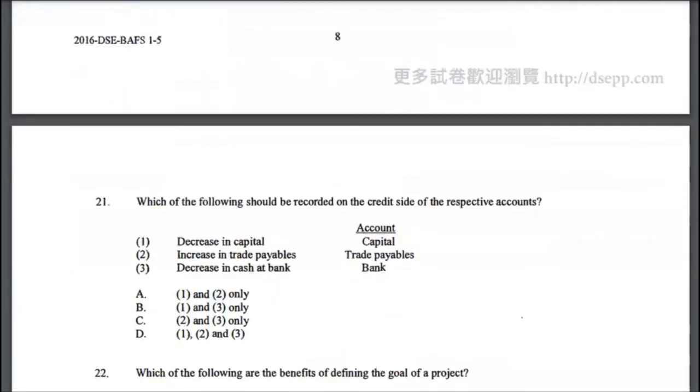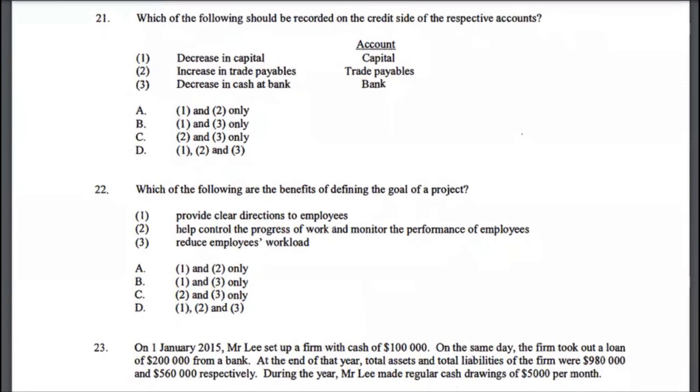Let's look at multiple choice 21. Which of the following should be recorded on the credit side of the respective accounts? Decrease in capital is actually going to be debit. Increase in trade payables, that's going to be credit. Decrease in cash at the bank, that is actually going to be credit as well. So the correct answer to multiple choice 21 would be option C, 2 and 3.